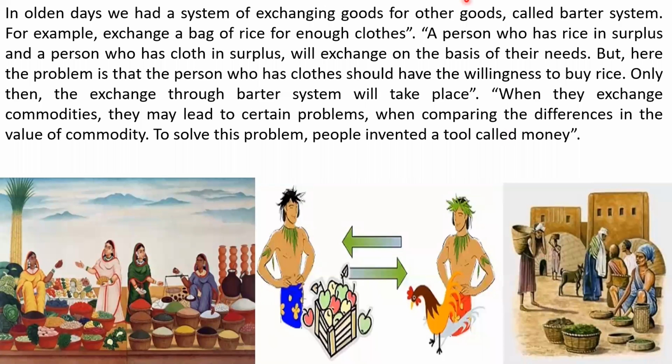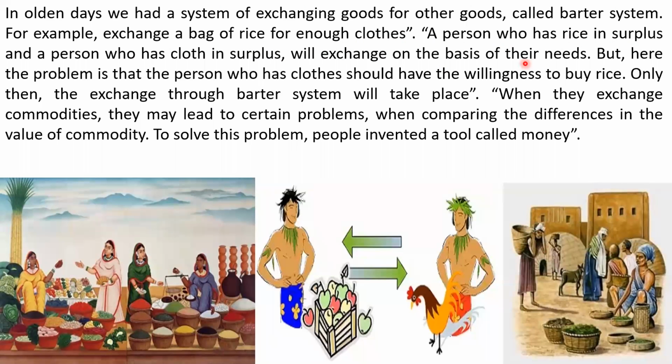In older days, you all know that we had a system of exchanging goods for goods because money was not invented in those days. It was not available. So people exchanged goods for goods. And such a system was called the barter system. For example, exchanging a bag of rice for enough clothes. A person who has rice in surplus and a person who has cloth in surplus will exchange on the basis of their needs.